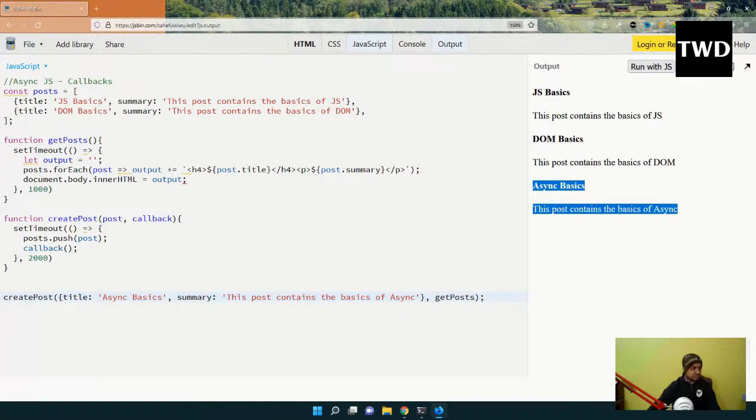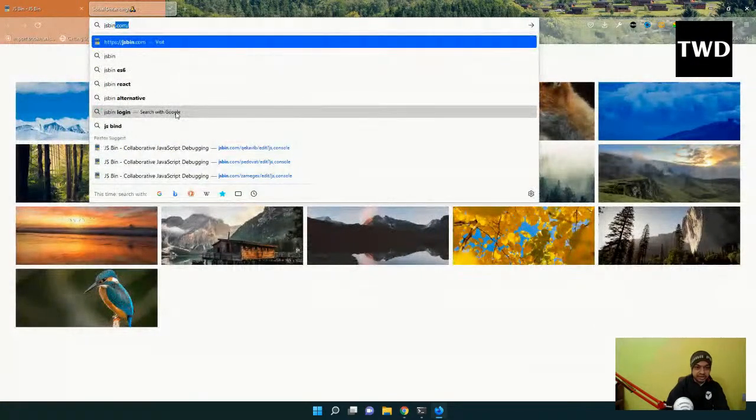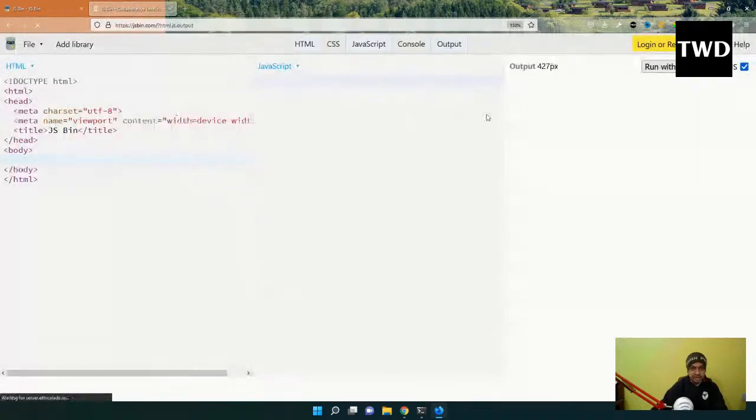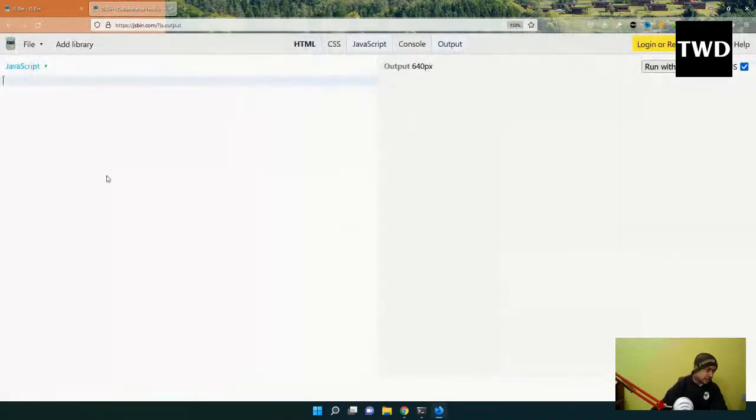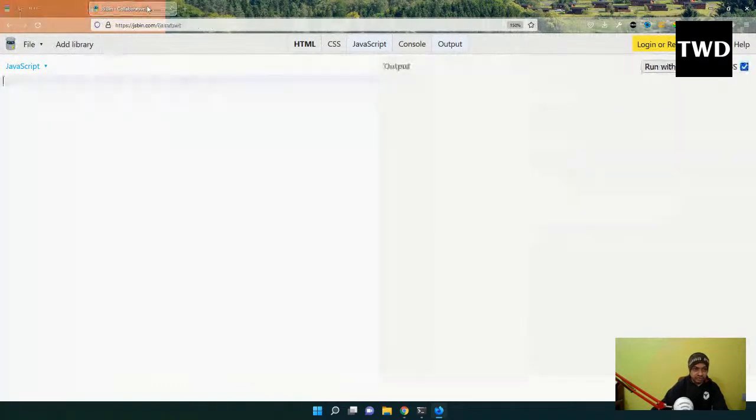Callbacks, very important concept. Now similar to this, we have promises also. Promises you must have heard a lot, and callback is also there. There is something known as callback hell, you can learn more about it, but promises are a better way to do the same thing, and internally it is working like this only. So I'll do JS Bin again, with JavaScript and output only, and I'll copy paste the same thing because we are just going to change the way it is working. All these things will be almost the same, but a lot of things will be different.